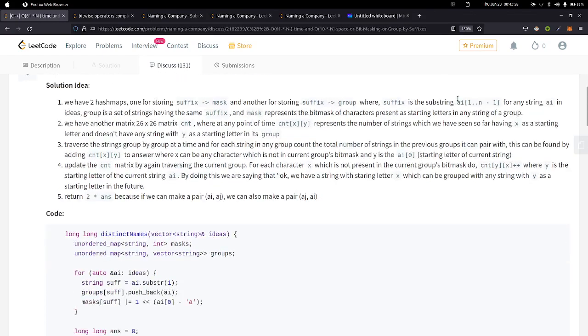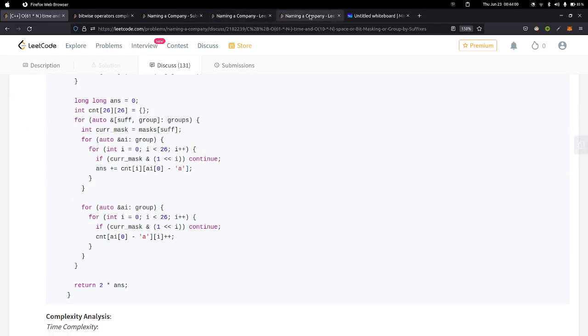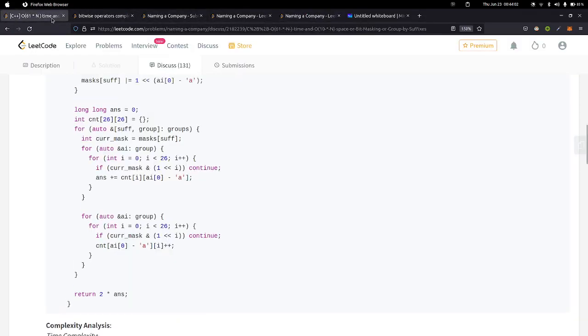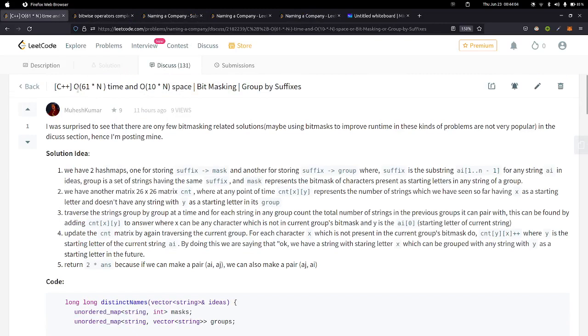You can read this article too if you want. So the overall time complexity is order of 61n, and space complexity will be around order of 10n, and the approaches we are using are bitmasking and grouping by suffixes. That's it. Thank you.